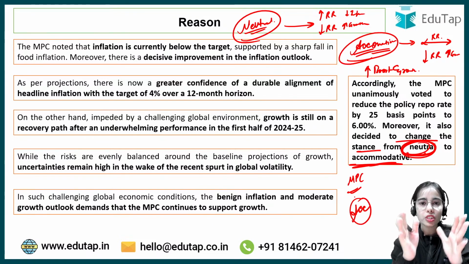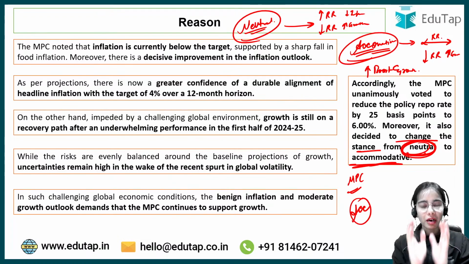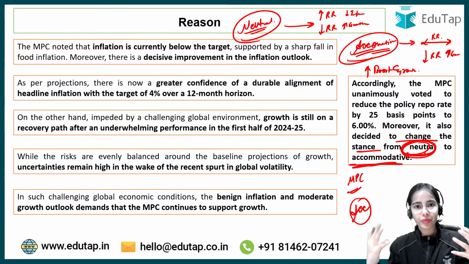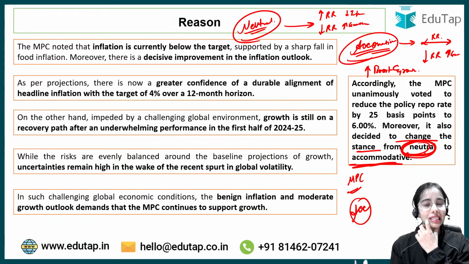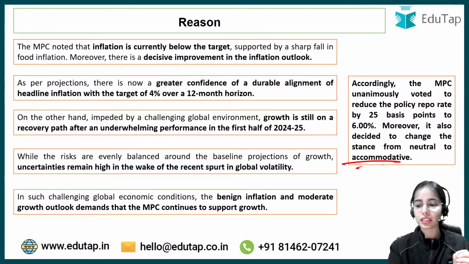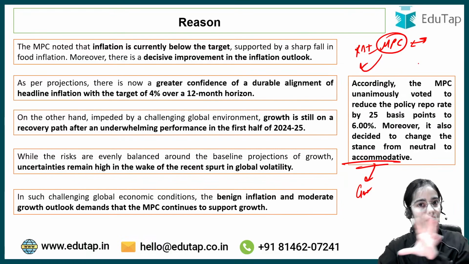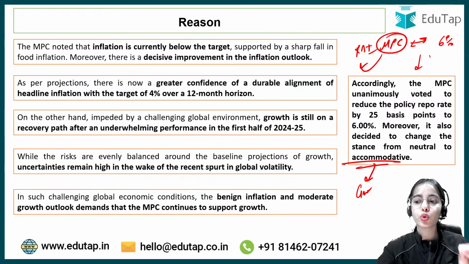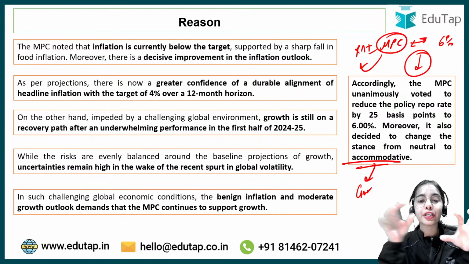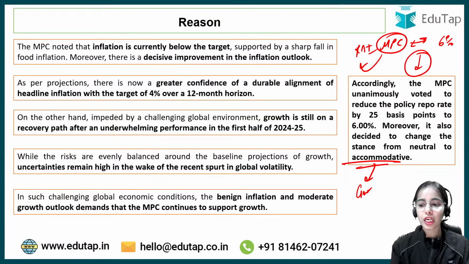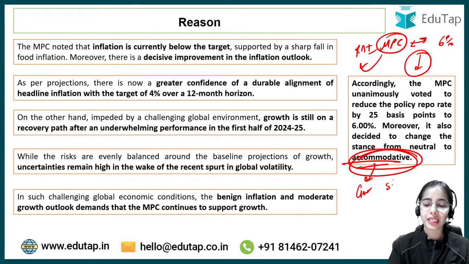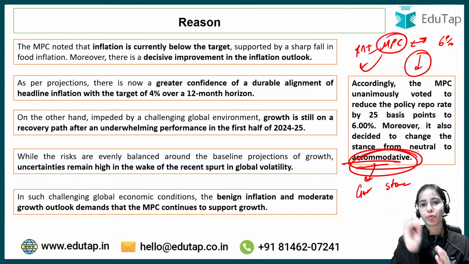The accommodative stance shows the market participants and economists that the RBI is focused on growth. The Monetary Policy Committee of the RBI is either going to keep the repo rate at 6% or further reduce the repo rate in the coming meetings. So the accommodative stance has been taken by the MPC, and the stance has been changed from neutral to accommodative.